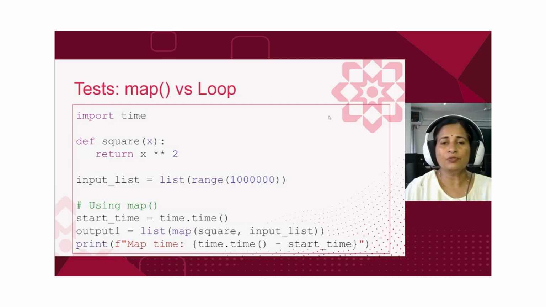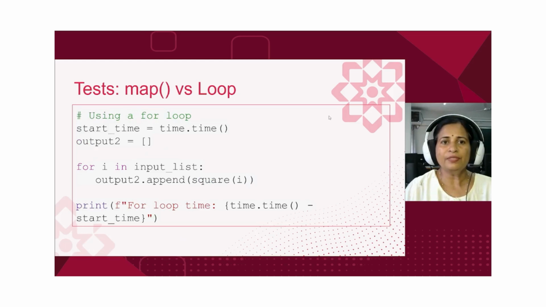The task is to square the number. Then we apply it to a list of 1 million numbers using the map function. And we have imported a time module here to calculate the time taken to perform the task. At the end, the time taken by this method is printed.